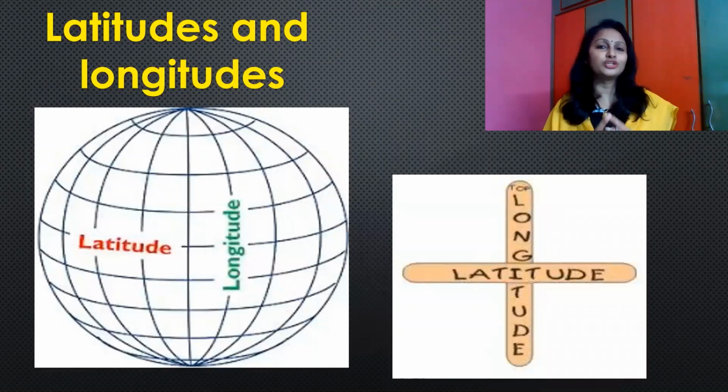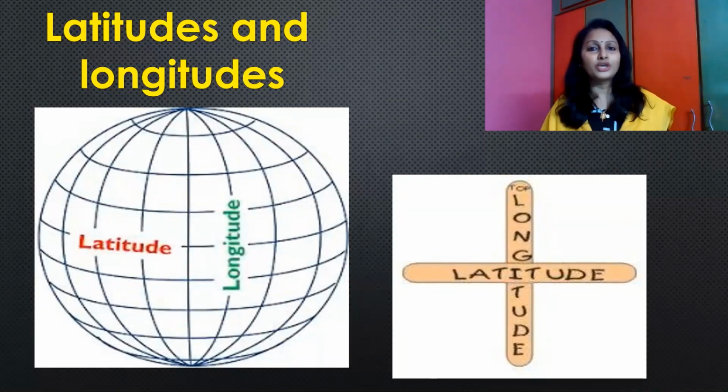Latitudes and longitudes. Latitudes are imaginary horizontal lines around the Earth running from east to west. Latitudes are used to define the north-south position of a location on a planet.